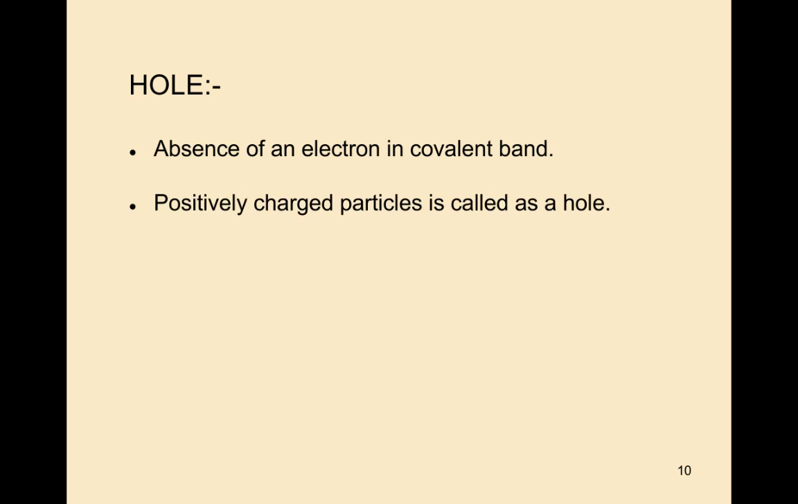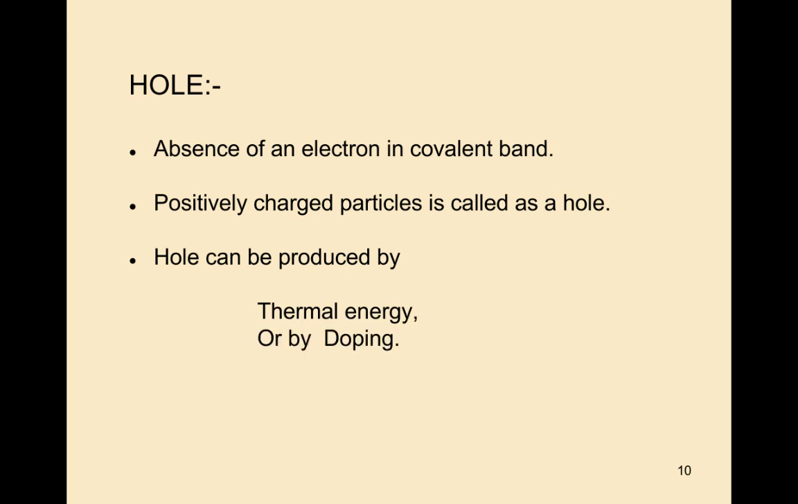So up to now we cleared about what the pentavalent atoms and trivalent atoms are, and how pentavalent and trivalent impurities are added. That adding process we call doping. Now we will see what a hole is. Absence of an electron in a covalent bond is nothing but the hole. This hole is a positively charged particle. A hole can be produced by thermal energy or by doping.